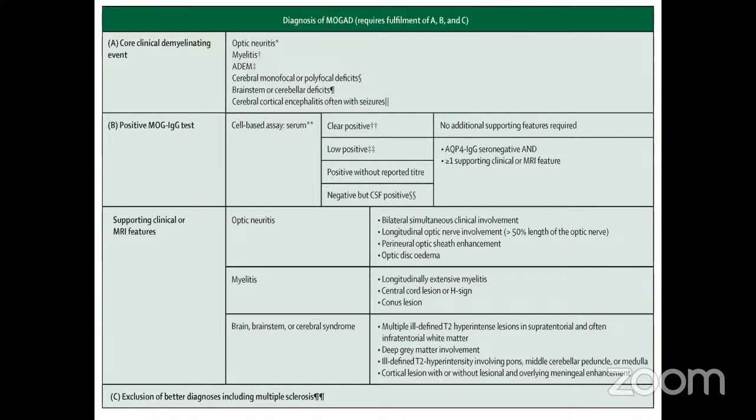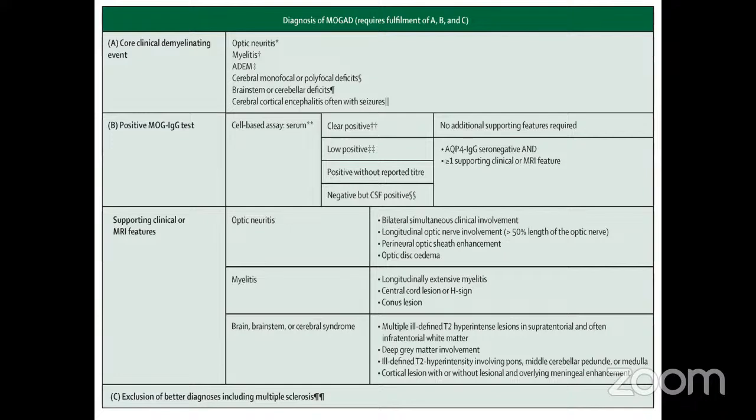Starting with the core clinical demyelinating event, it can be either optic neuritis, myelitis, or ADEM, that is acute disseminated encephalomyelitis. Then a positive MOG IgG test. If it is a clear positive test, no additional supporting features are required. However, if it is low positive, or positive without reported titer, or it is negative but positive in CSF, then aquaporin 4 IgG seronegativity and more than one supporting clinical or MRI feature is required.